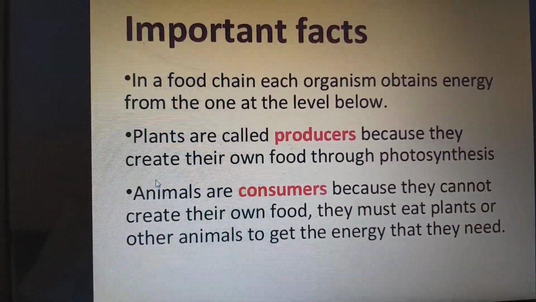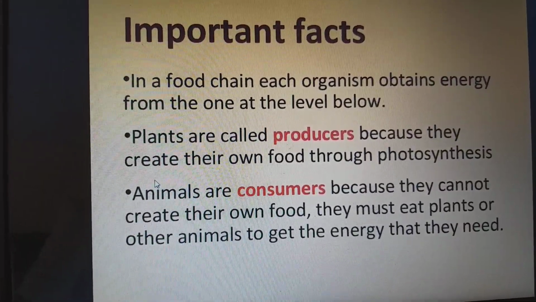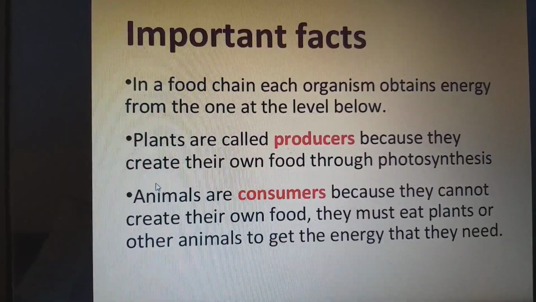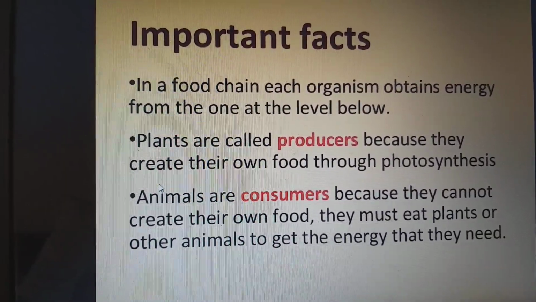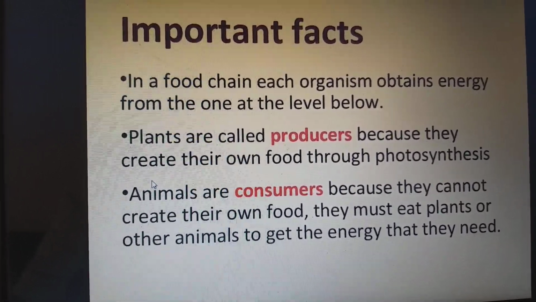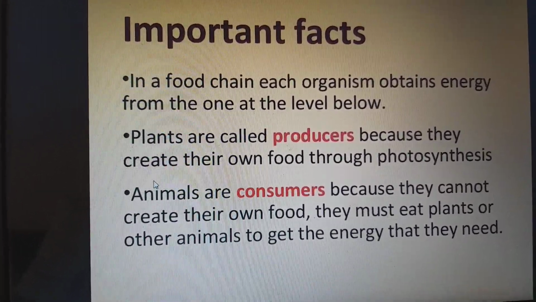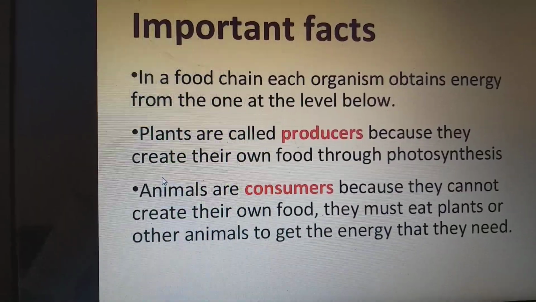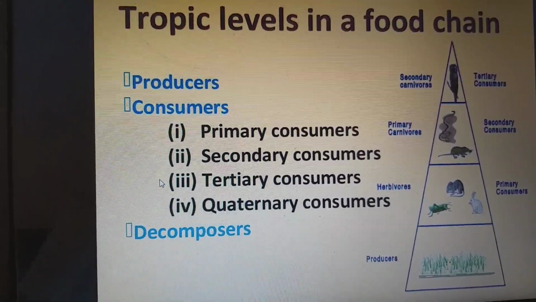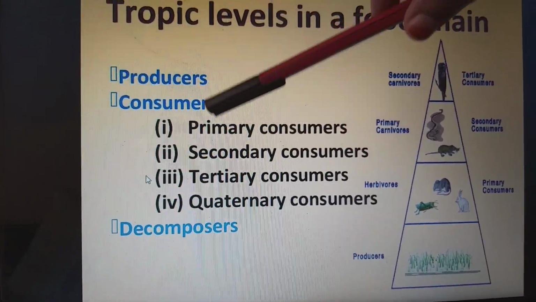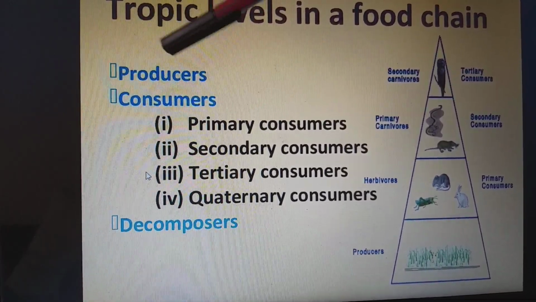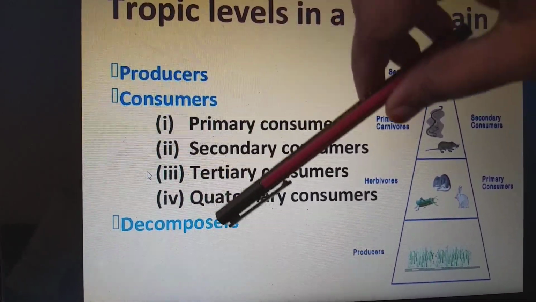Important facts: in a food chain, each organism obtains energy from the one at the level below. The plants are called producers because they create their own food through photosynthesis. Animals are the consumers because they cannot create their own food. They must eat plants or other animals to get the energy that they need. Trophic levels in the food chain are producers, consumers, decomposers. Primarily, we have the three trophic levels: producers, consumers, decomposers.